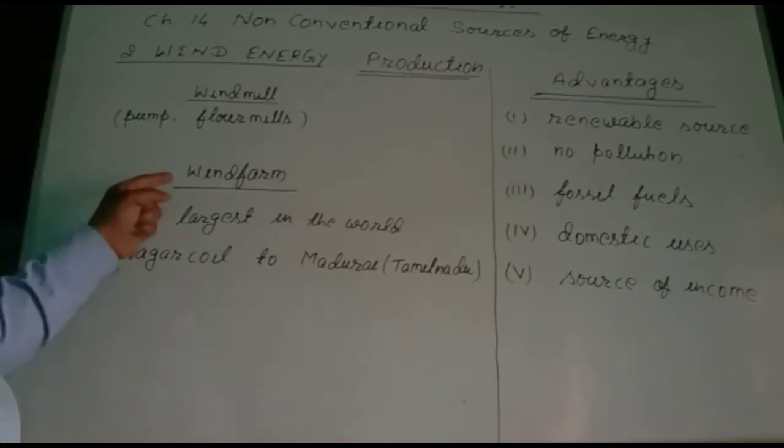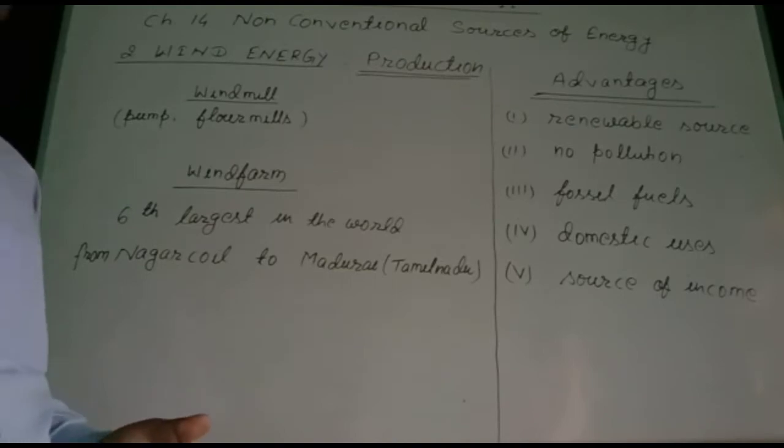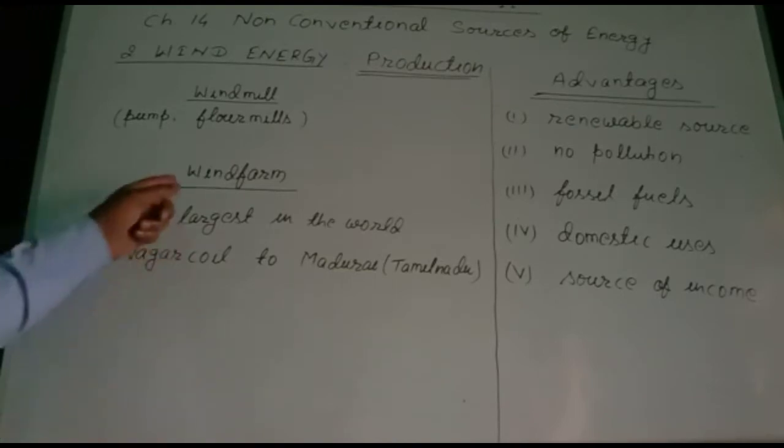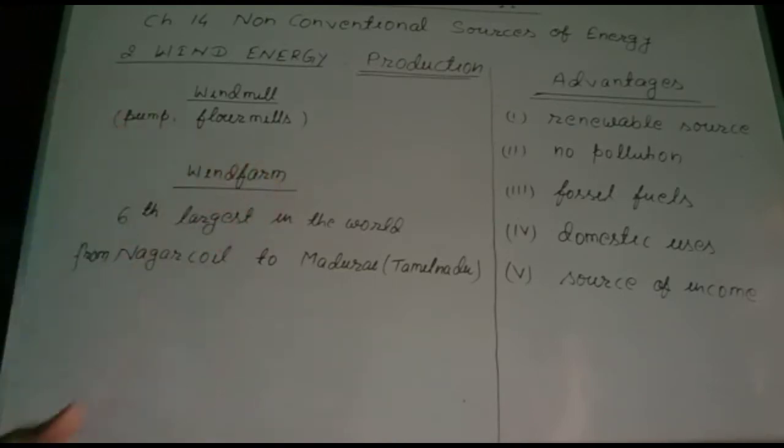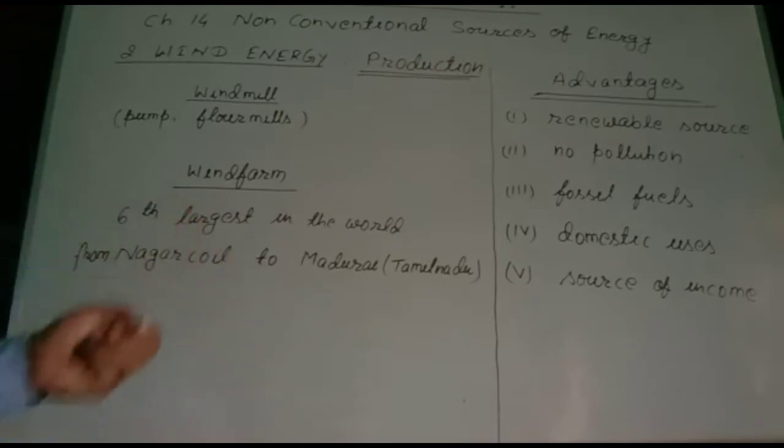We see these three factors are found in the coastal regions, in the grass fields, and in the hilly regions. So wind farms are located in these three types of regions: in the grasslands, in the hilly regions, and in